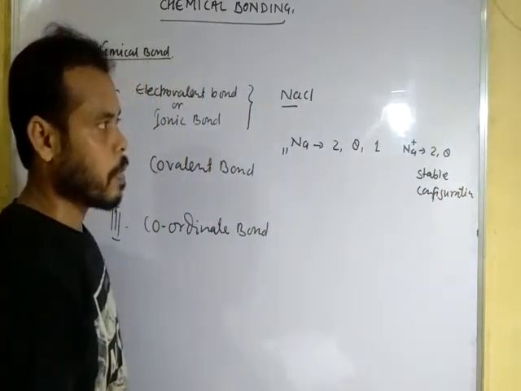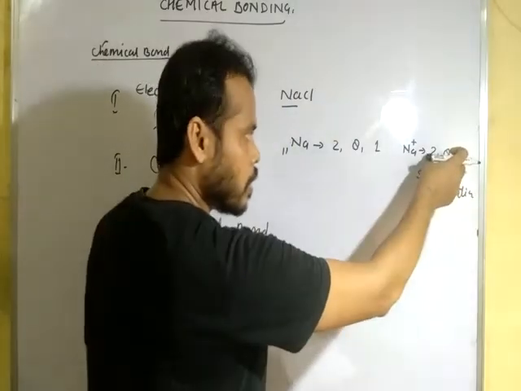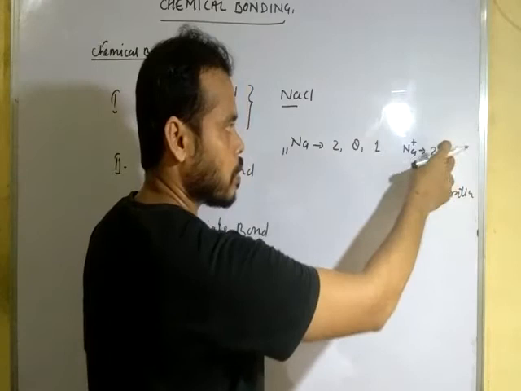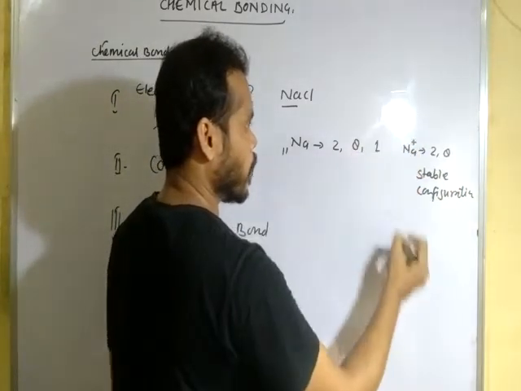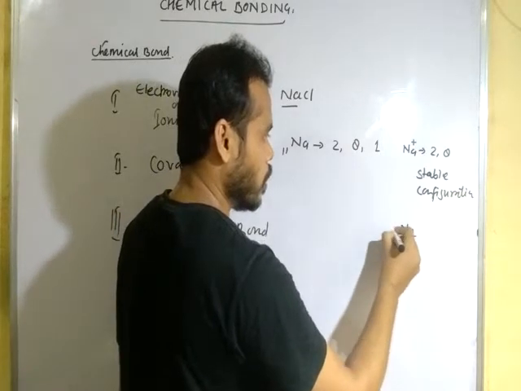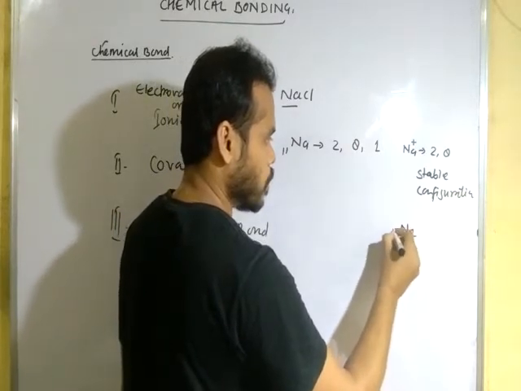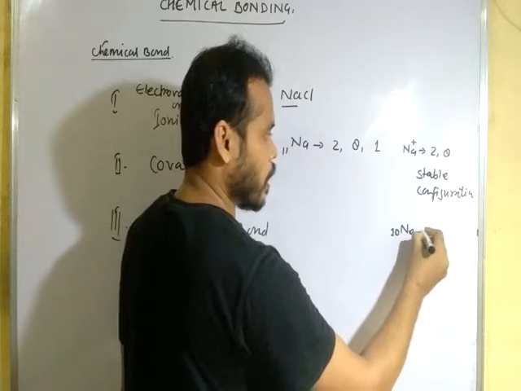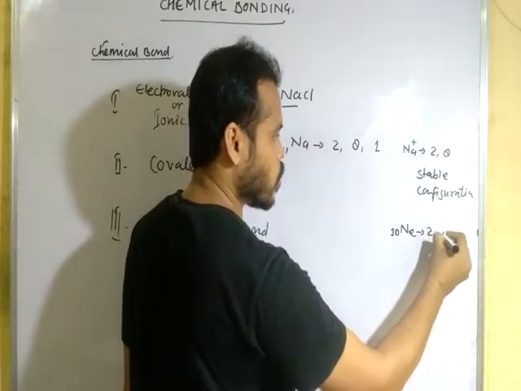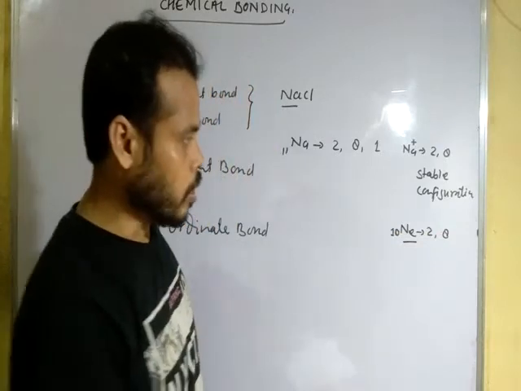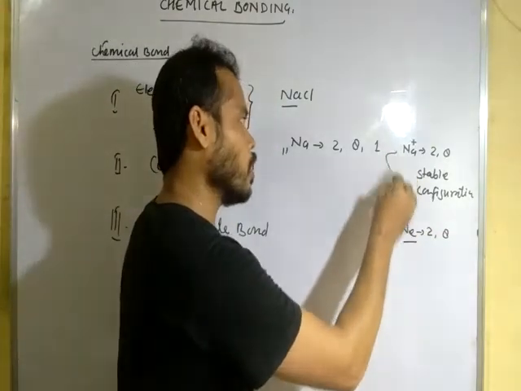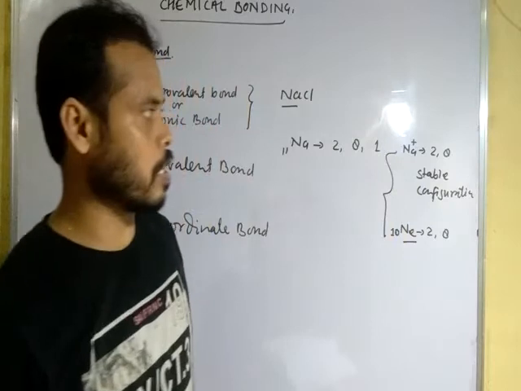This structure is the same as that of neon, because neon has 10 electrons and the electronic configuration is 2, 8. Neon is a noble gas, and both have similar structure.